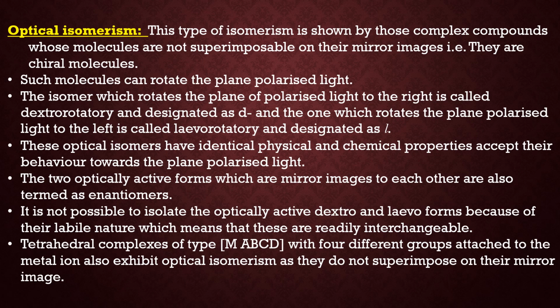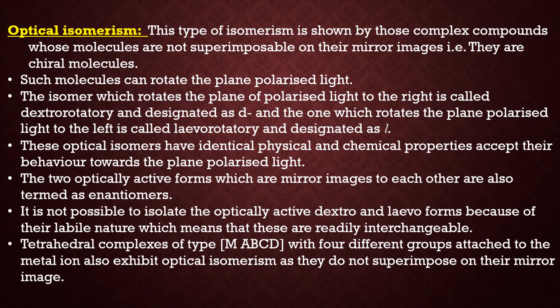Now, optical isomers can rotate the plane polarized light, and the compounds which rotate the plane polarized light are called optically active compounds. Now, what is plane polarized light? In plane light, the vibrations of light are in all directions. But when we pass this light through a polarizer, the vibrations are along one direction only. And this light is called plane polarized light.